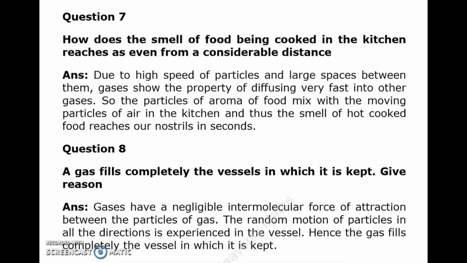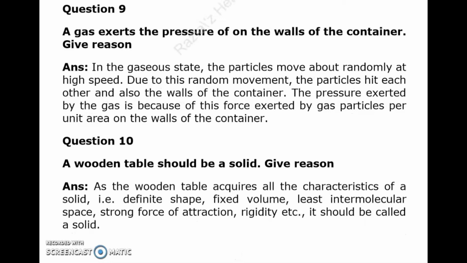Question number 8. A gas fills completely the vessel in which it is kept. Give reason. Gases have a negligible intermolecular force of attraction between the particles. The random motion of particles in all the directions is experienced in the vessel. Hence, a gas fills completely the vessel in which it is kept. Question number 9. A gas exerts pressure on the walls of the container. Give reason.